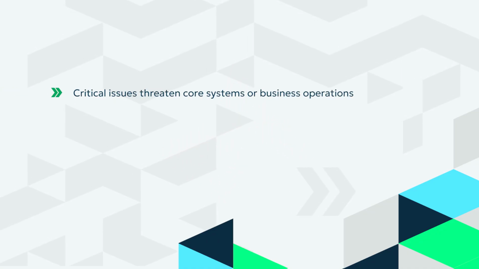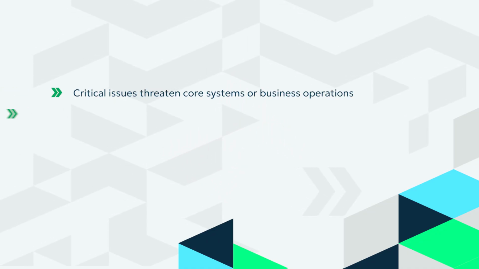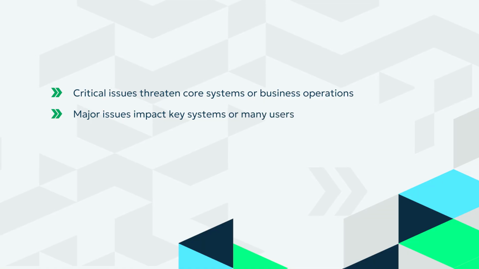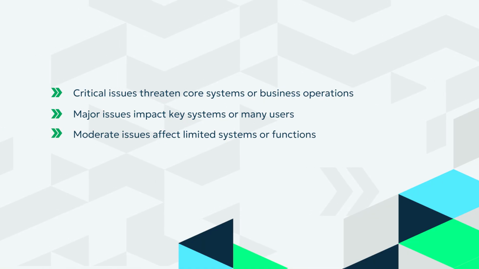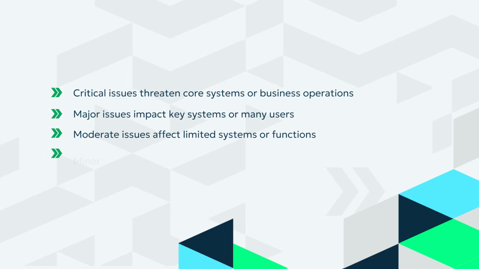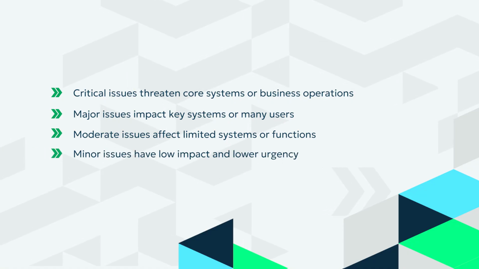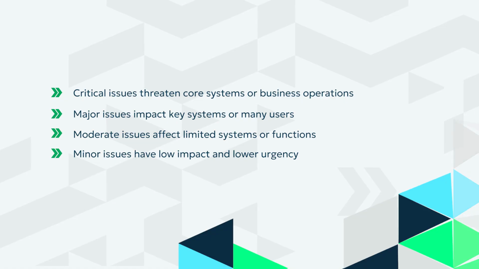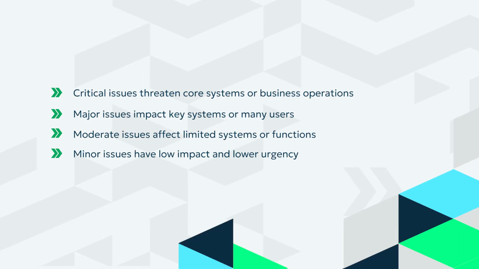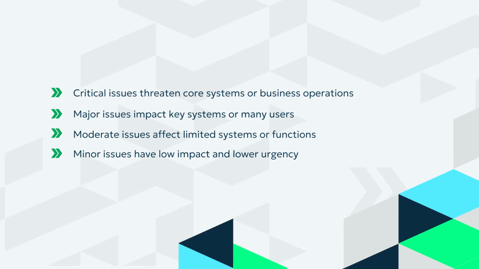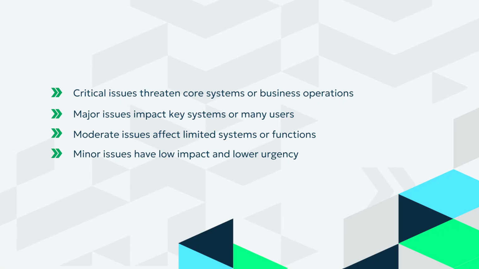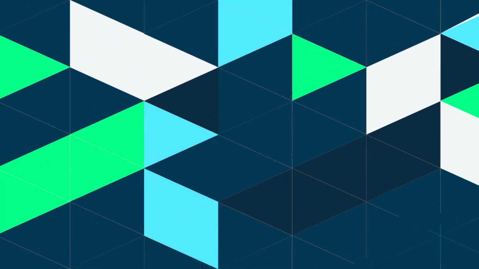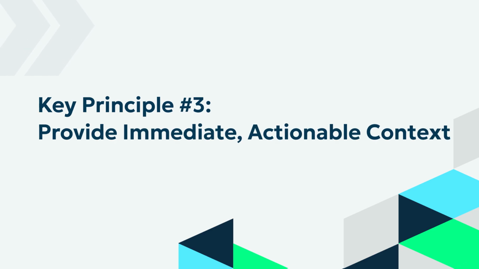Critical issues threaten core systems or business operations. Major issues impact key systems or many users. Moderate issues affect limited systems or functions. Minor issues have low impact and lower urgency. This approach works across Windows and other systems, helping set clear expectations and making it easier to respond to what matters most.